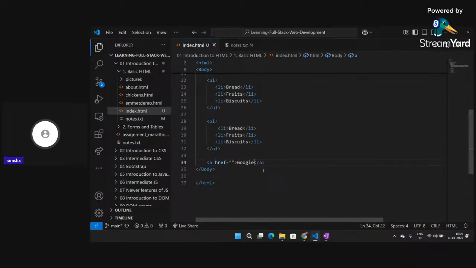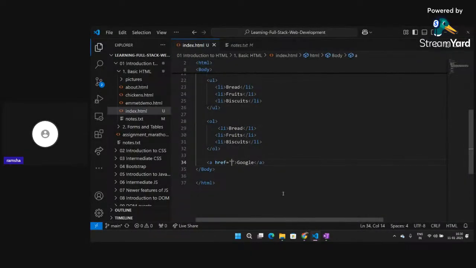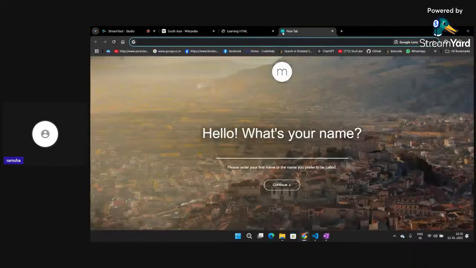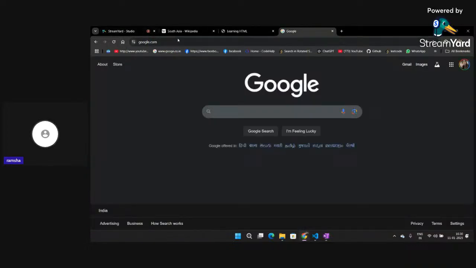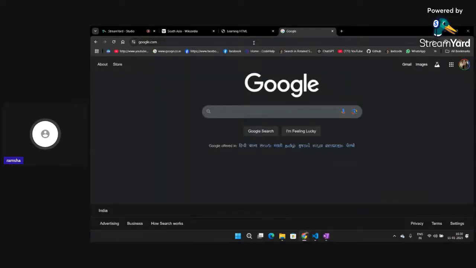Okay, and I click on refresh, go back, click on refresh. You can see I am getting this blue color, but I am not being redirected anywhere. Why? Because I have not provided a URL here. I simply wrote the name and have not provided the URL. So what I'm going to do is give it the URL of Google. I will copy this and go back, and inside this href I am going to paste the URL of the website that I want to open when clicked on Google.